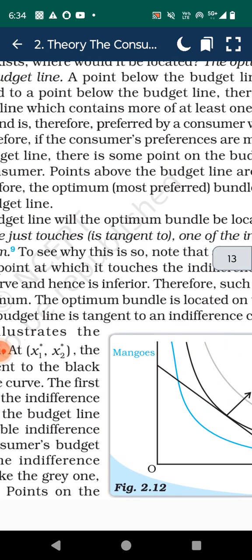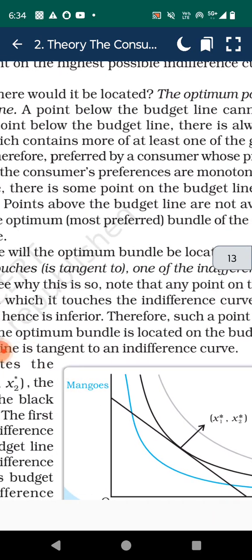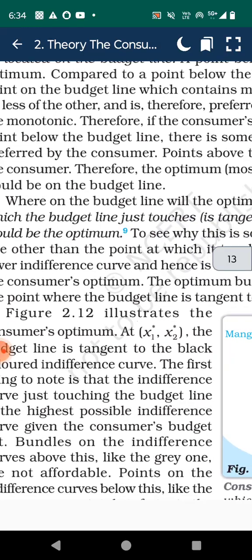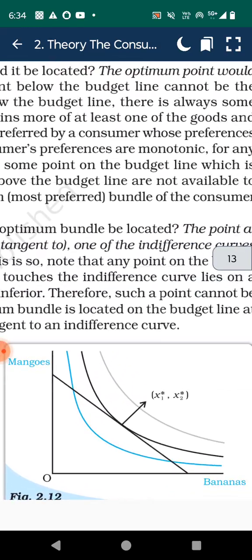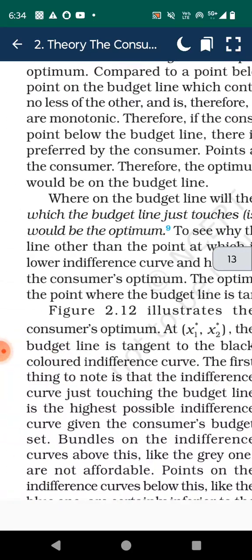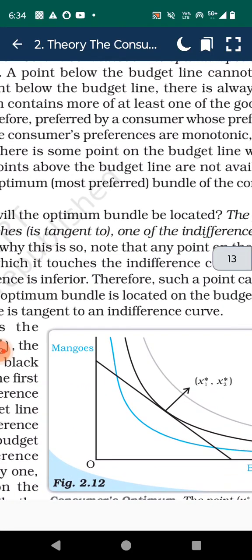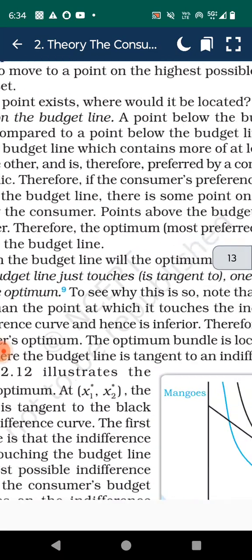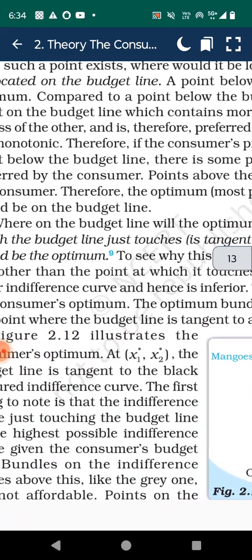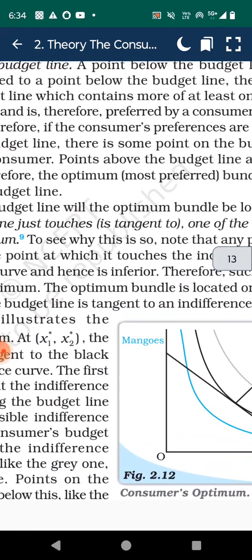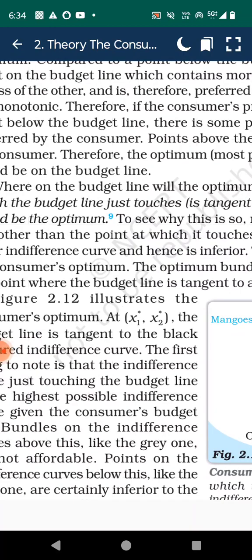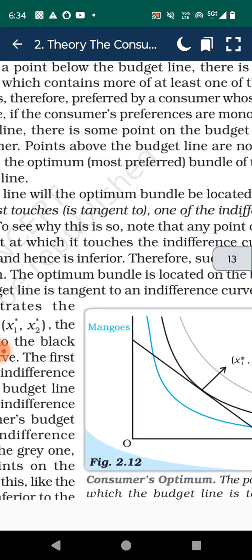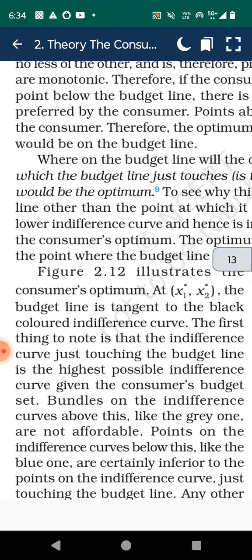A point below the budget line cannot be optimum. Compared to a point below the budget line, there is always some point on the budget line which contains more of at least one of the goods and no less of the other good, and is therefore preferred by the consumer whose preferences are monotonic.